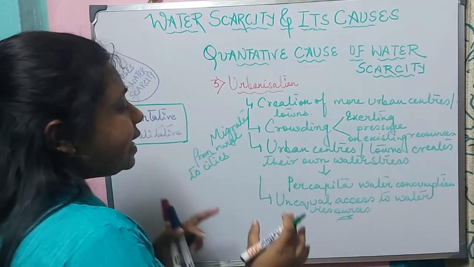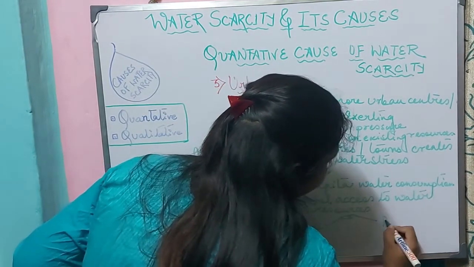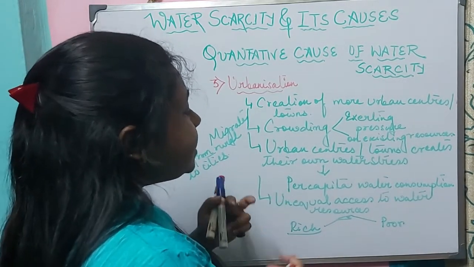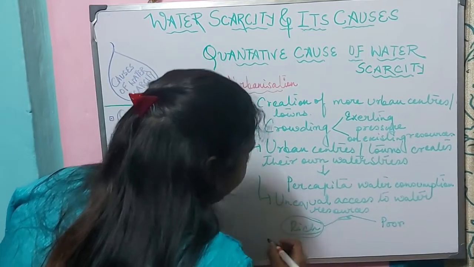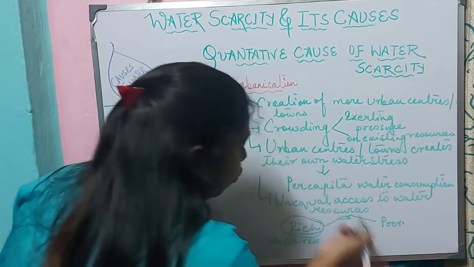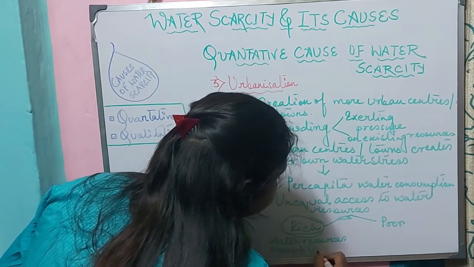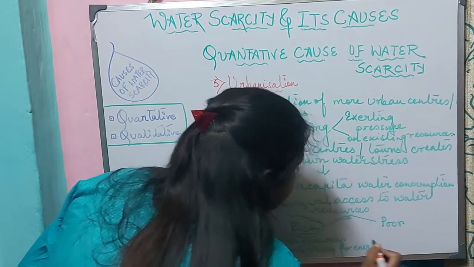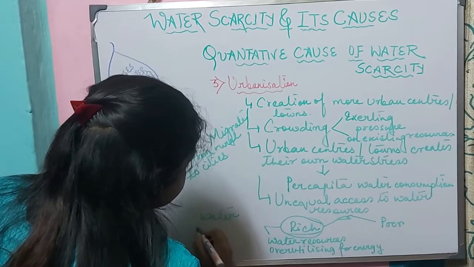How? In cities, there are two sections of people, rich and poor. Now, the richer section, because of rising standard of living, are getting the water resources. What else are they doing? They are overutilizing the water resources for energy, and they use more water intensive goods.